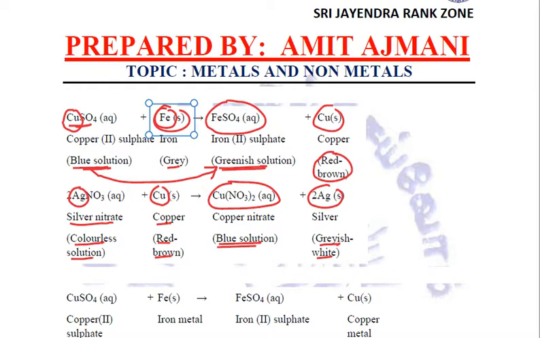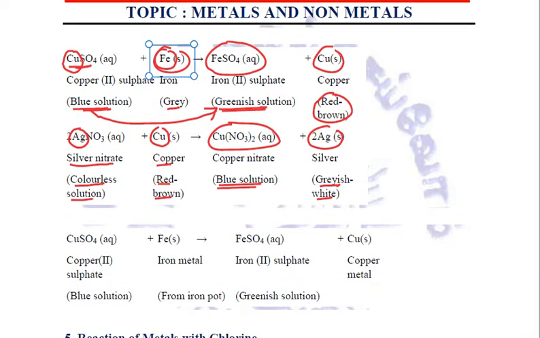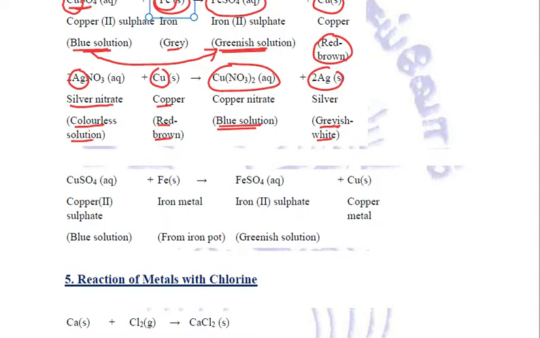So these are a few colors that you need to remember, and whether the reaction will take place or not, you need to relate with the help of the reactivity series. As the metal is more reactive, only then it is going to displace it, right?